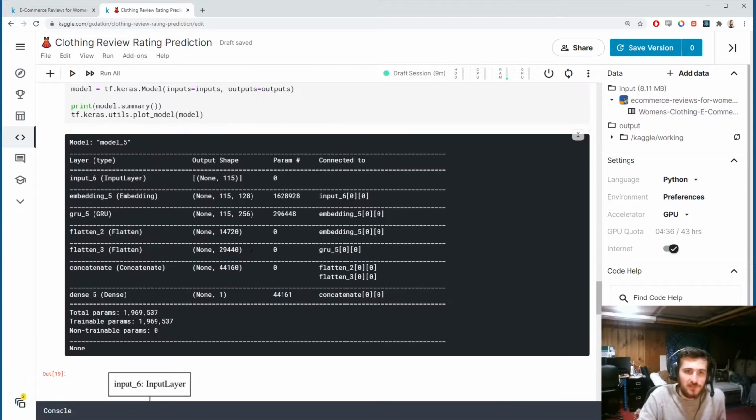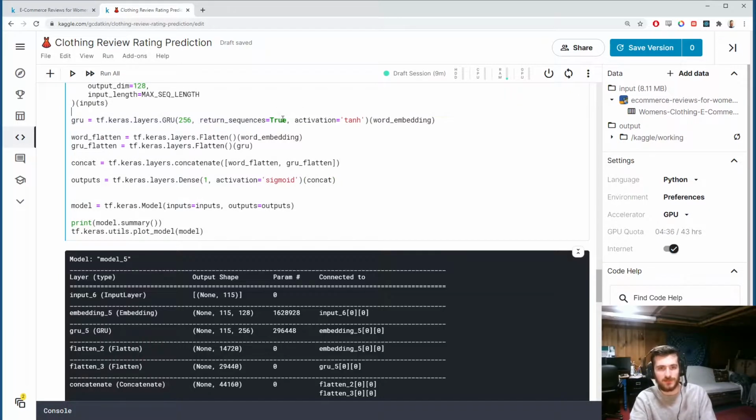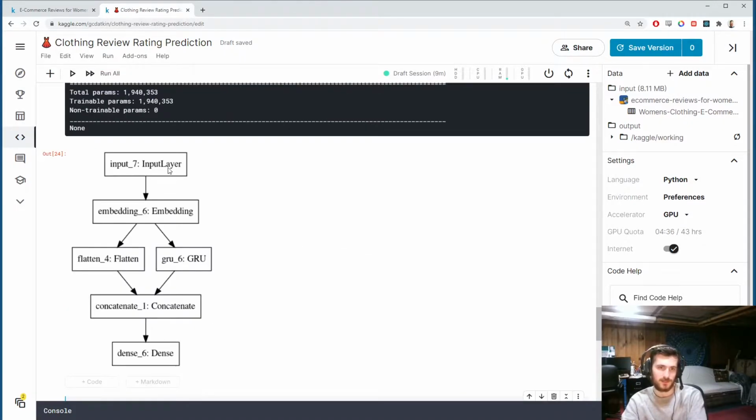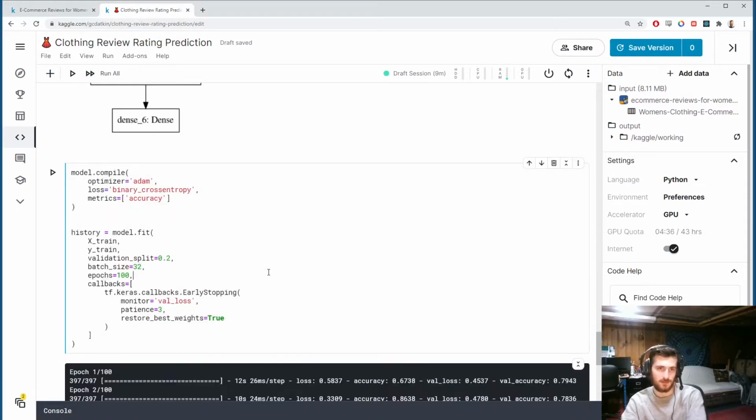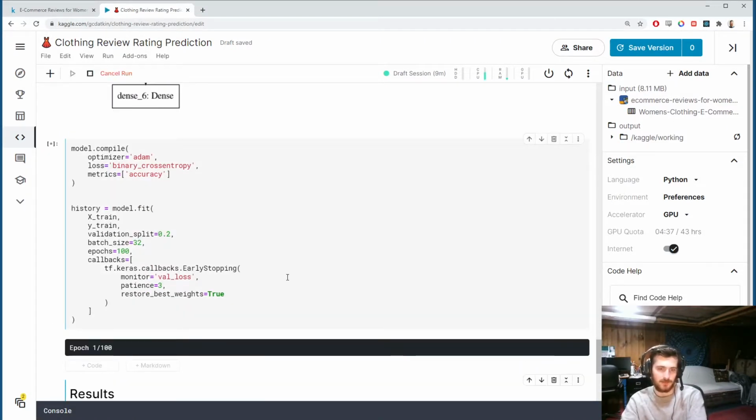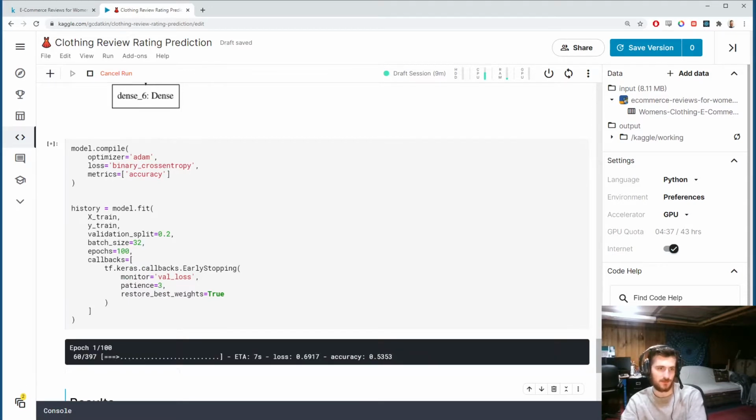I guess the last thing we could try is just return sequences equals false, since that seemed to actually have some improvement as the epochs went on. And then the only difference here is we don't flatten it anymore. We just pass GRU straight into the concatenation, since this is now outputting a one-dimensional output. You can see the word embeddings get flattened and then concatenated, and they also get passed into the GRU and then concatenated.